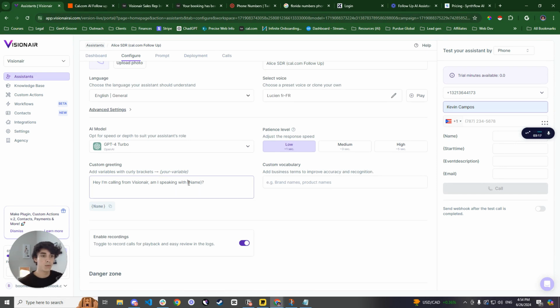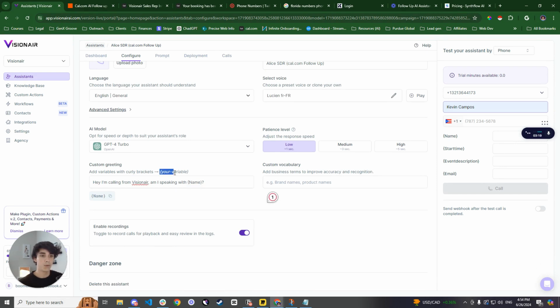And make sure to add a variable in the name. This is the name, and the variable that you're going to be adding depends on the ones that you're going to be giving it within the Zapier automation. I'll be showing you in just a second.